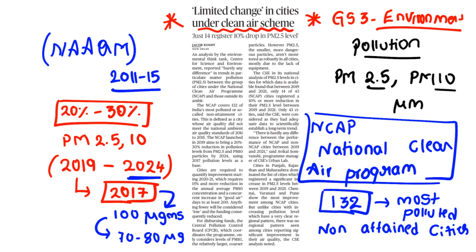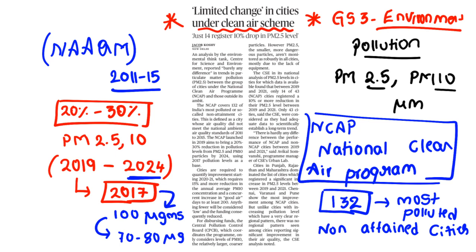Why? Because the National Clean Air Program is long term, time bound, and a national level strategy to tackle air pollution problems across cities in a comprehensive manner. Clear? So here the approach is comprehensive. They are going to collect air quality data which would be checked by the commission. Clear? So this actually is under the Ministry of Housing and Urban Affairs.